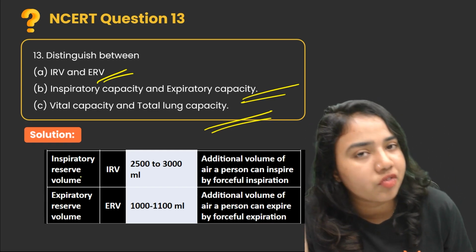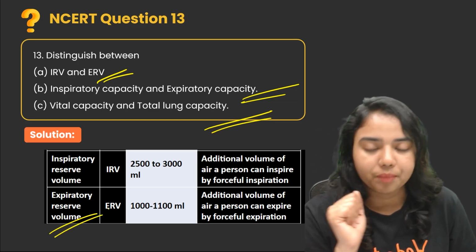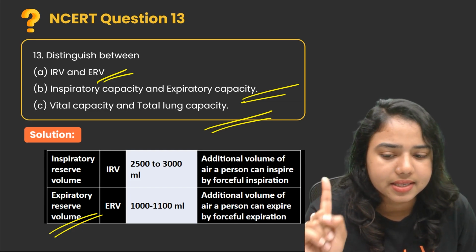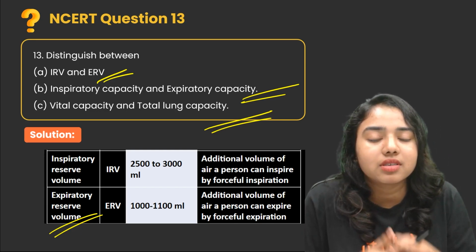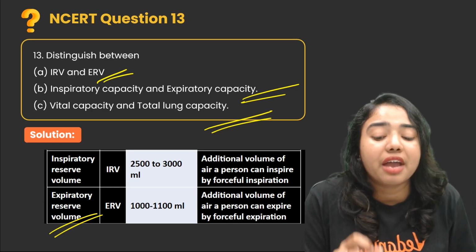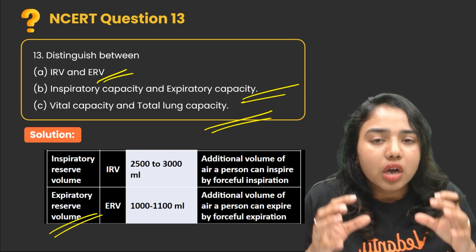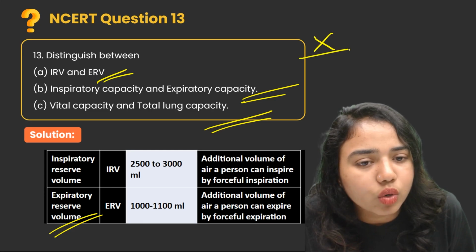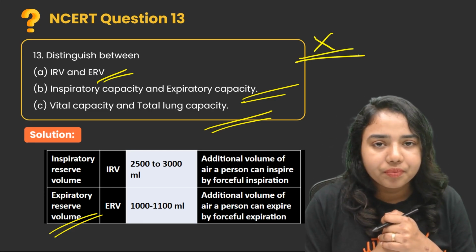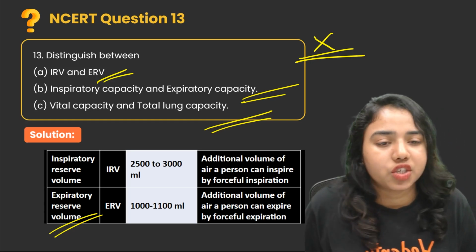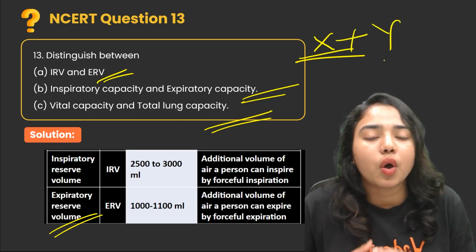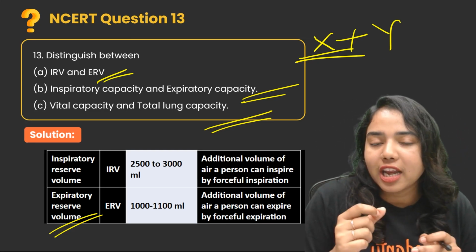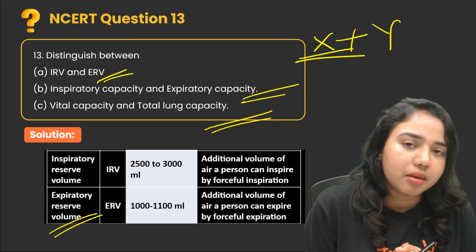IRV is inspiratory reserve volume, and ERV is expiratory reserve volume. So reserve volume means additional volume. Inspiratory reserve volume is the additional volume of air a person can inspire or take in by a forceful inspiration. Through a normal respiration, we inhale an X amount of air into our lungs, right? But if it is a forceful inspiration, an additional Y amount of air also enters into our lungs, and that is called inspiratory reserve volume. For a healthy individual, it is about 2500 to 3000 milliliter.